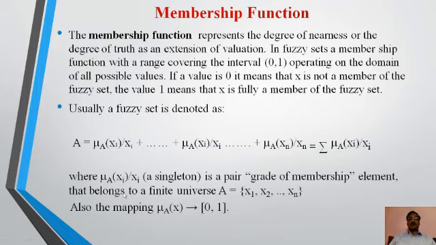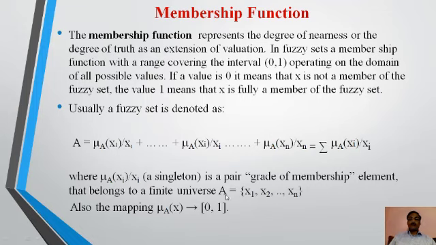The sum of all these with the values x1, x2, and so on up to xn is given by the sum from i equal to 1 to n of mu A(xi) over xi, where mu A(xi) over xi is a singleton, a pair of grade of membership and element that belongs to a finite universe.